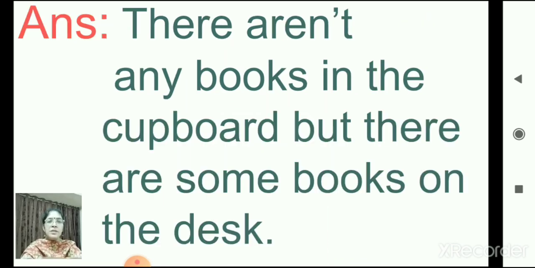There aren't any books in the cupboard, but there are some books on the desk. Very good. In the cupboard, there are no books, but the books are on the desk. Correct. So, how are you going to write? Let's read the answer. There aren't any books in the cupboard, but there are some books on the desk.